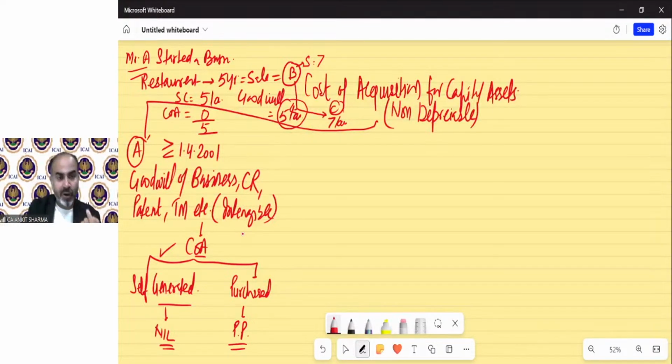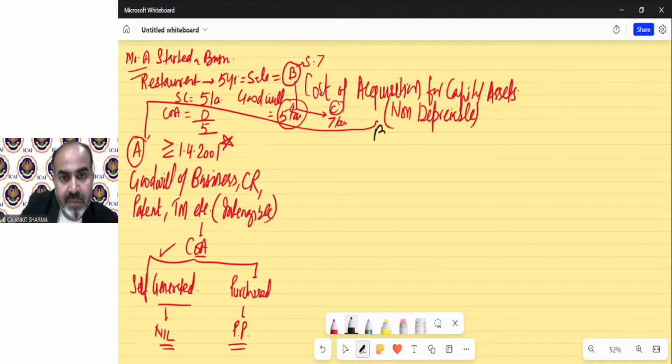But from Mr. B's point of view, the cost will be as per the purchased case. That will be purchase price, that means 5 lakh. So in the question, it will be given whether it's self-generated or it has been purchased. If it has been self-generated, then cost will always be nil. And if it is purchased from someone, then it will be purchase price. Understood? It's very simple. That will be given in the question. And remember this, whether it's purchased before 1/4/2001 or after, the provision remains the same.